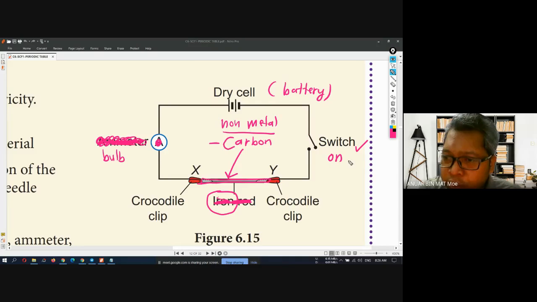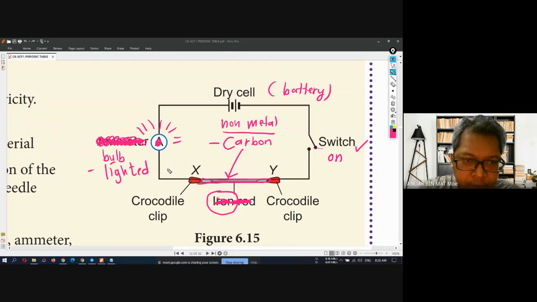So if I switch on the switch here, what happens to the bulb? Light or not light? The bulb will be lighted. Can you understand this? If I change it to carbon, it can be lighted.